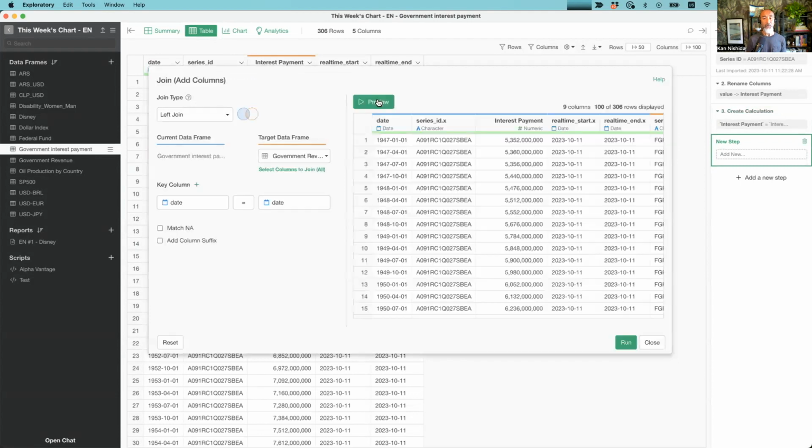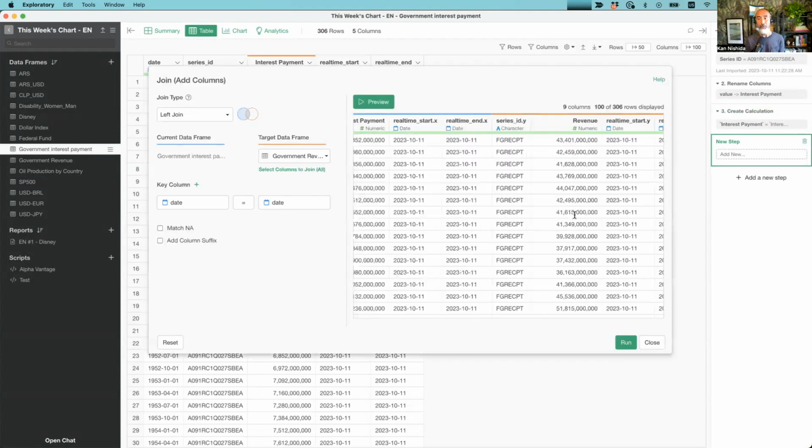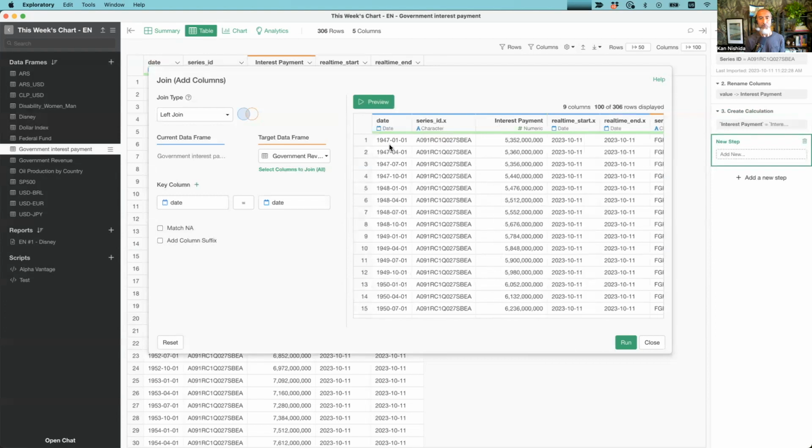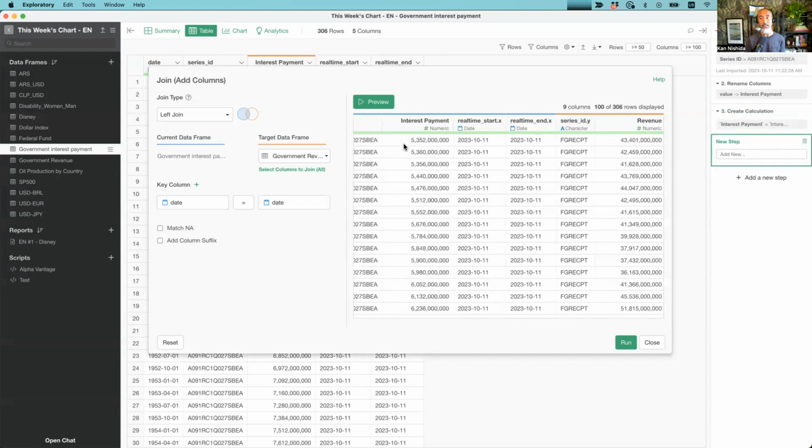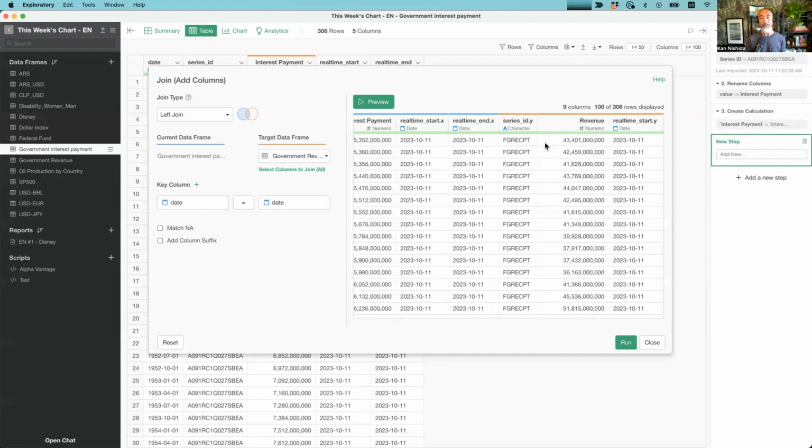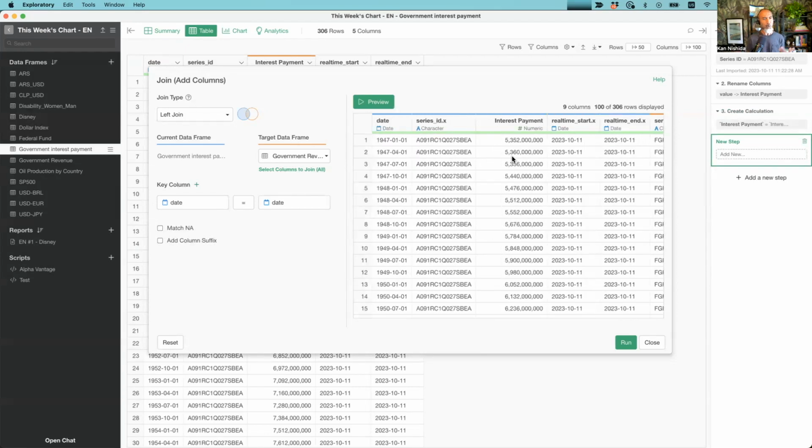If I preview it, this is what happened. For example, this 1947-0101 also exists in the target data frame, and that value is $43 billion, so it brings that row. Both data frames are quarterly data, so it must be one row matching one row.